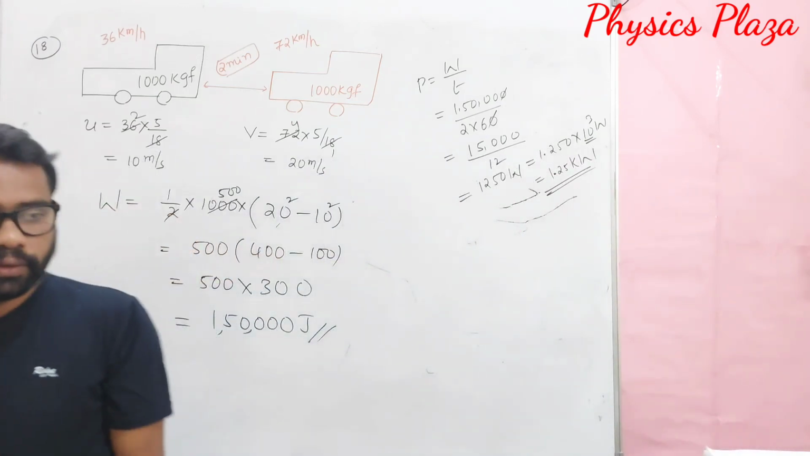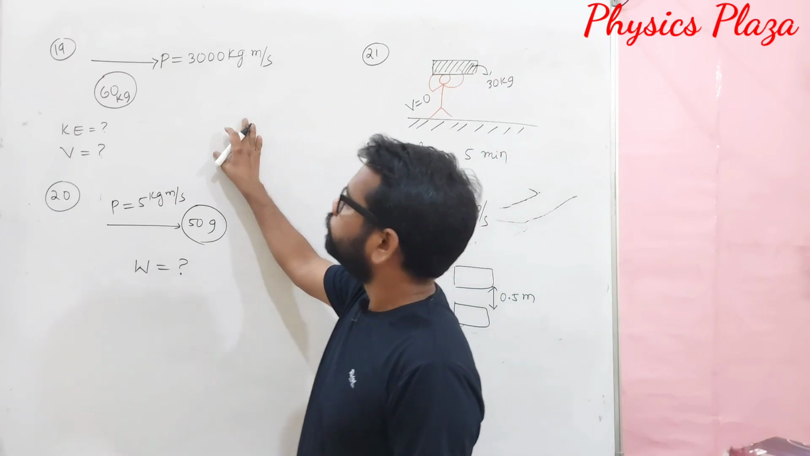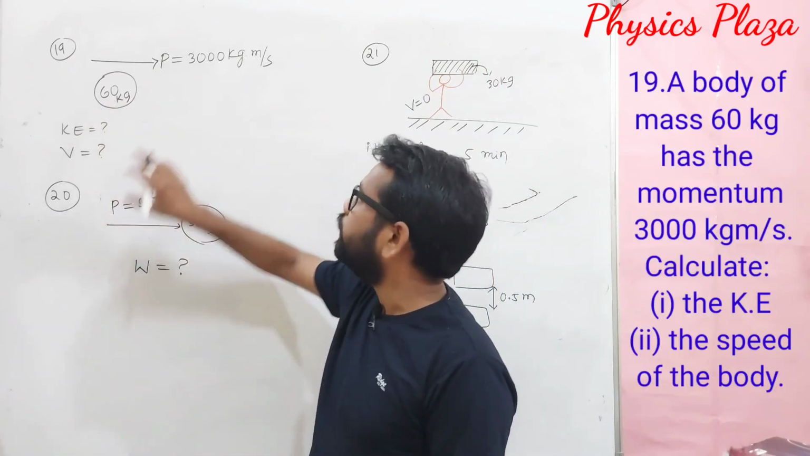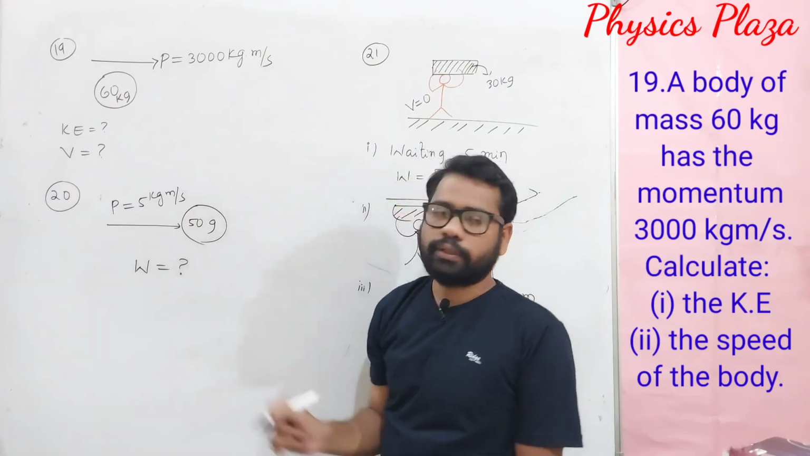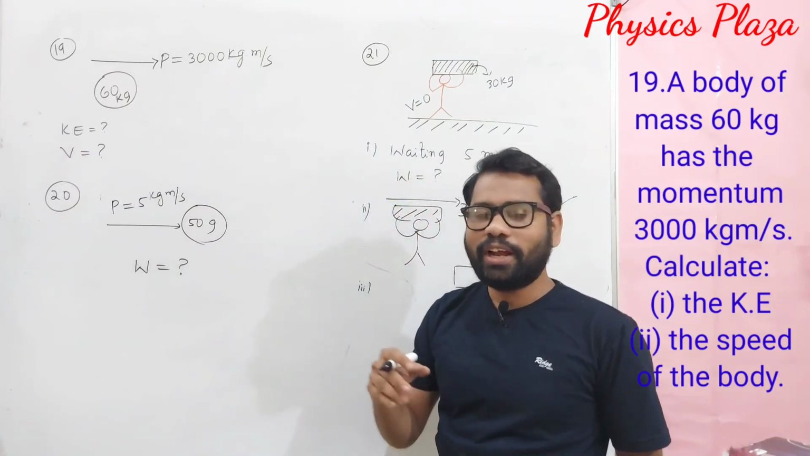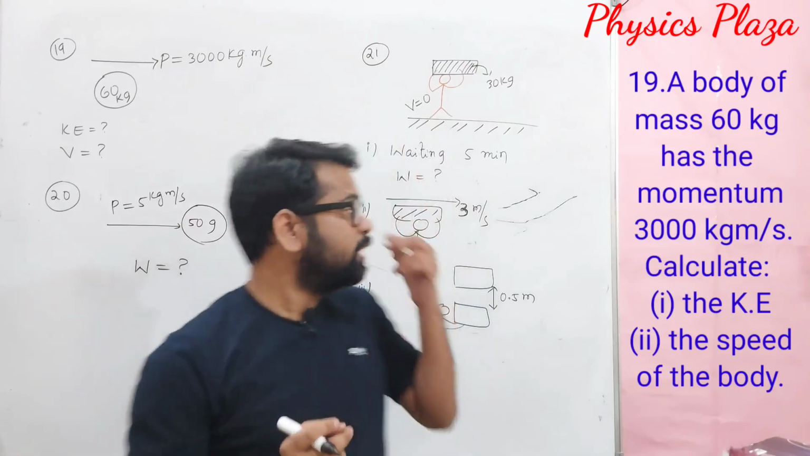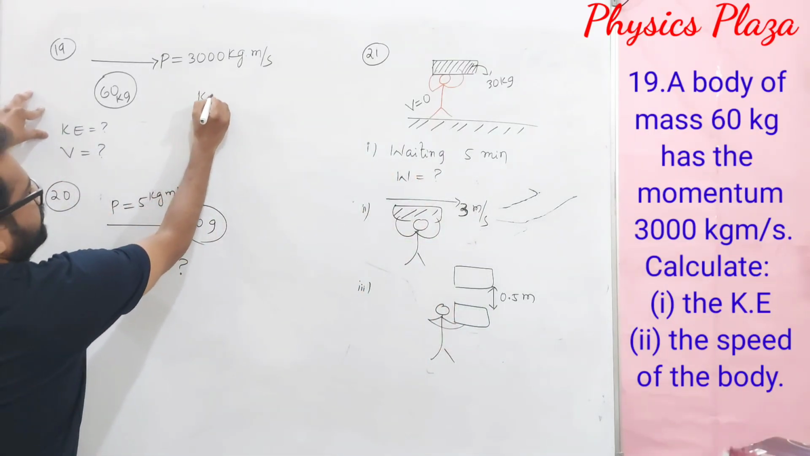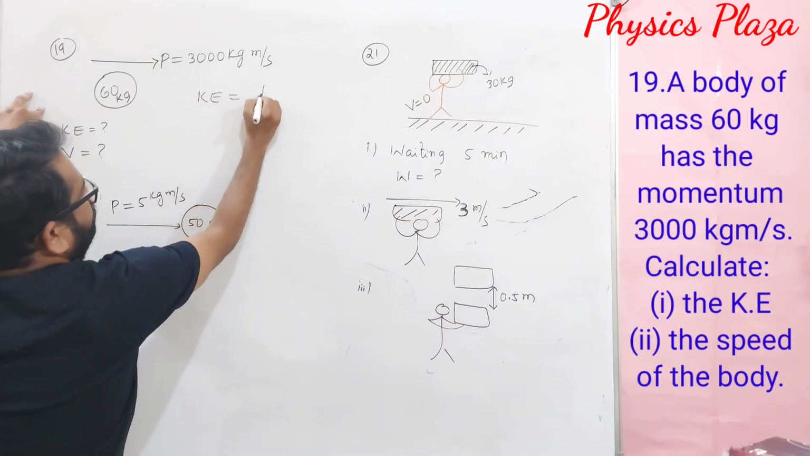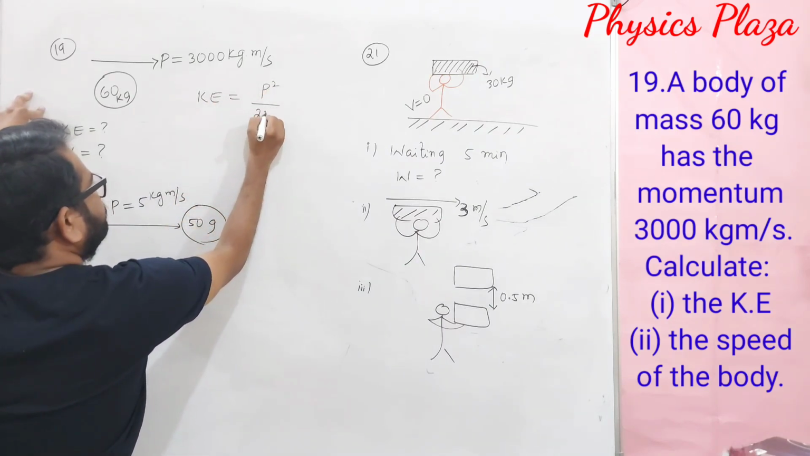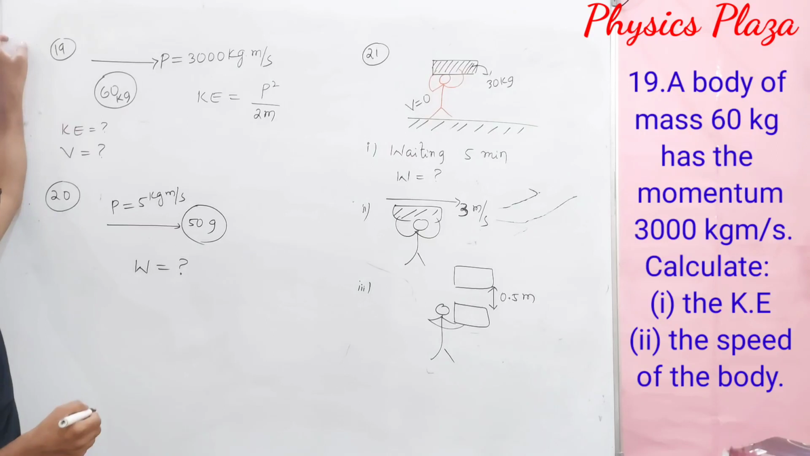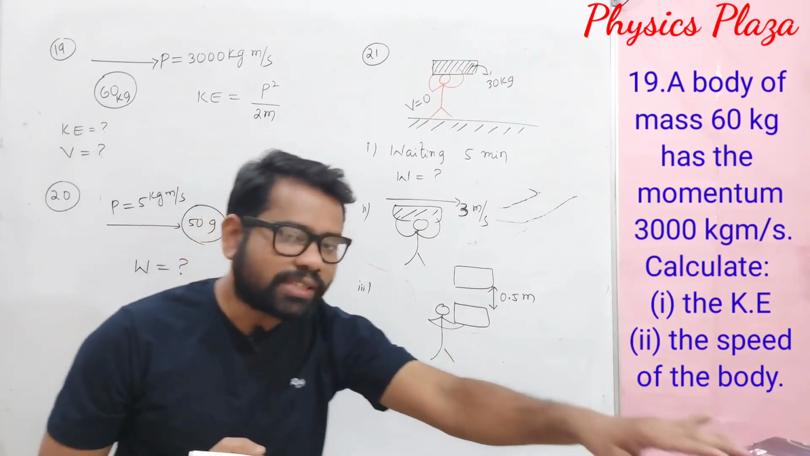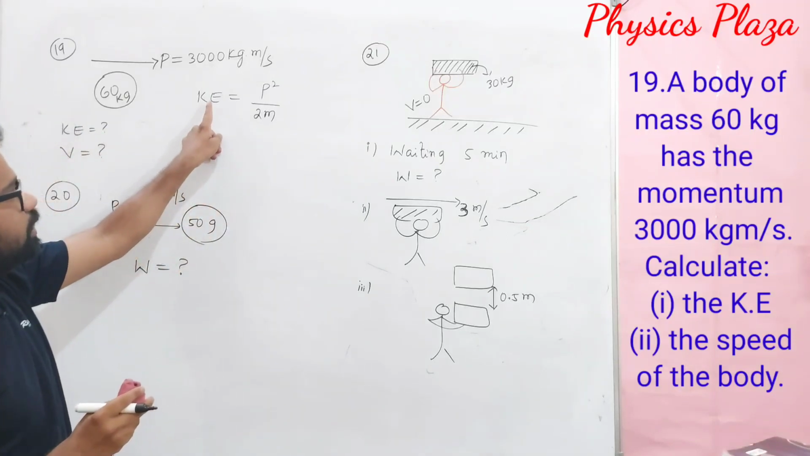Copy it. Children, here it is given that a body of mass 60 kg is moving with linear momentum of 3000 kg meter per second. Then what is its kinetic energy and with what velocity is the body moving? Children, we know the relation between kinetic energy and the linear momentum. That is, kinetic energy is equal to P square by 2m. You can use this formula, or else directly you can calculate velocity.